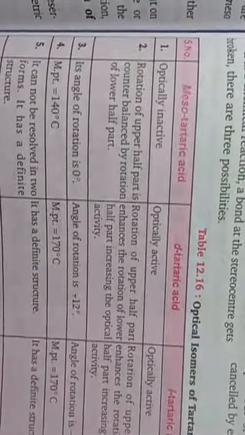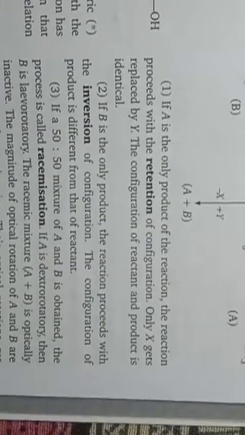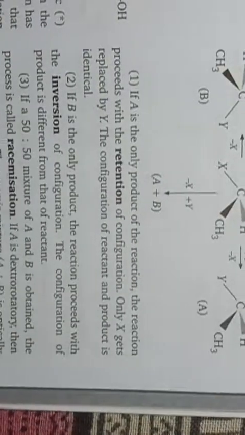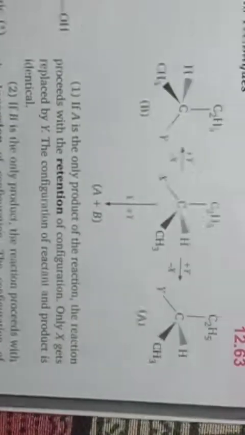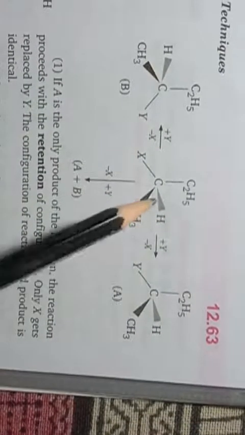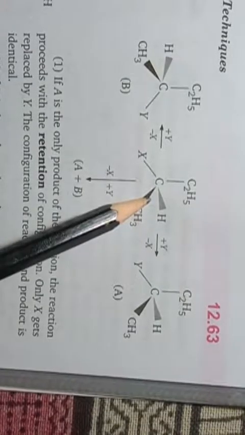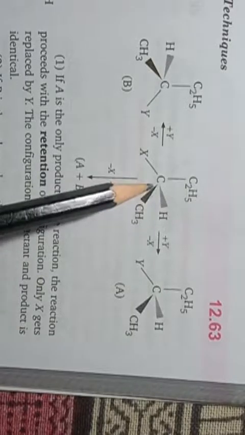Then a few more points are there. These are very important terms: retention, inversion and racemization. So retention, as you can see from here, this is the parent compound and it is optically active also.